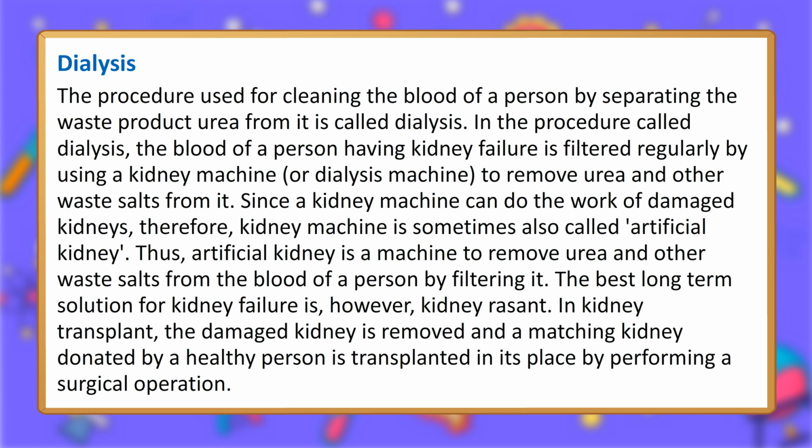Thus, an artificial kidney is a machine to remove urea and other waste salts from the blood of a person by filtering it. The best long-term solution for kidney failure is, however, kidney transplant. In kidney transplant, the damaged kidney is removed and a matching kidney donated by a healthy person is transplanted in its place by performing a surgical operation.